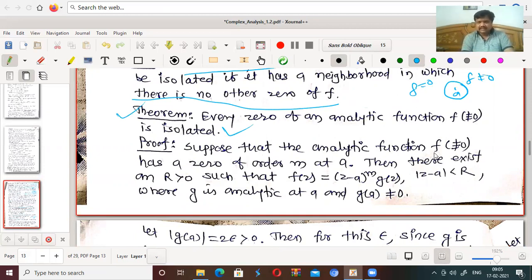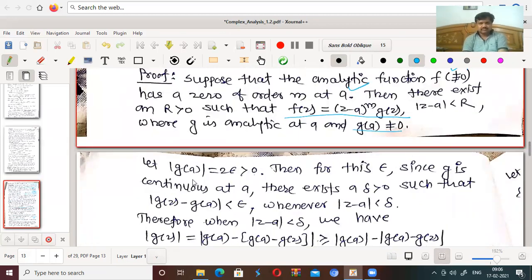Suppose an analytic function f, not identically equal to 0, has a 0 of order m at a. Then there exists an r greater than 0 such that f(z) is equal to (z minus a)^m g(z) by the above proposition for mod z minus a less than r, where g is analytic at a and g(a) not equal to 0.